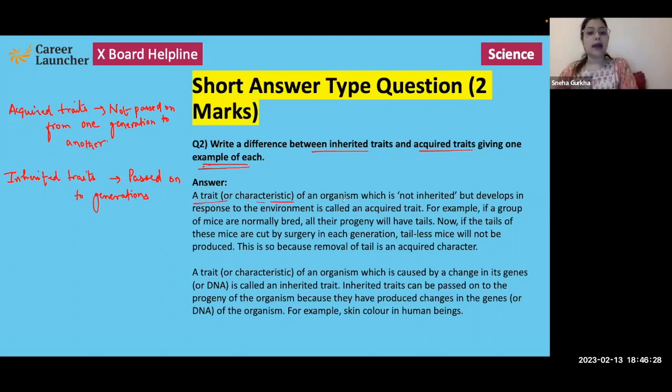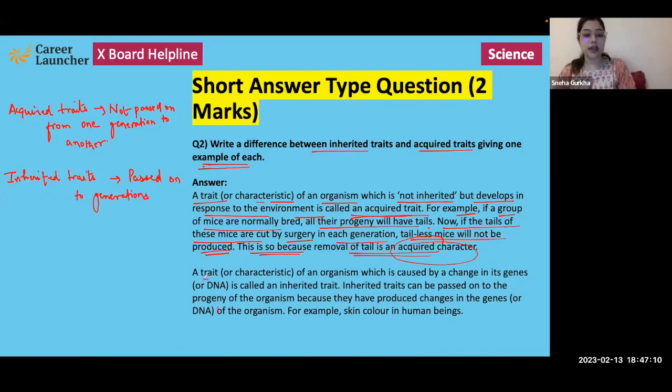A trait or a characteristic of an organism which is not inherited but develops in response to the environment is called an acquired trait. For example, if a group of mice are normally bred, all their progeny will have tails. Now, if the tails of these mice are cut by surgery in each generation, tailless mice will not be produced. This is because removal of the tail is an acquired character and does not cause any change at the genetic level, does not cause any change in the genetic constitution of the organism.